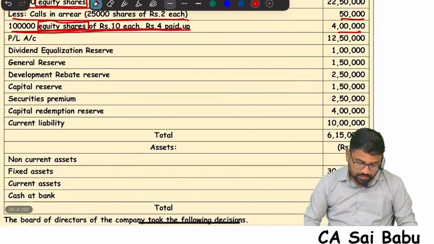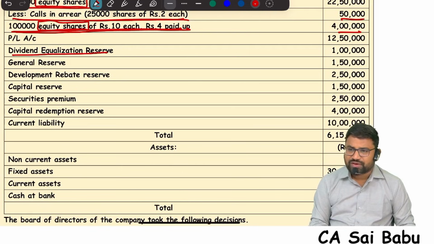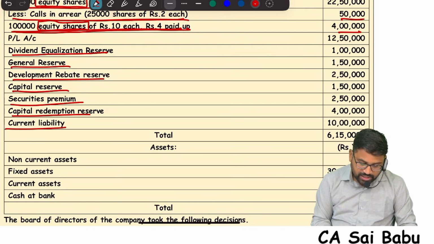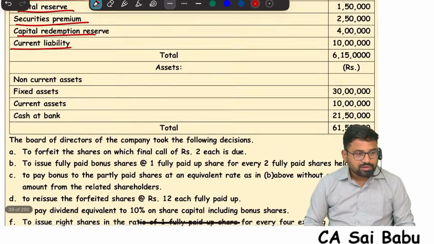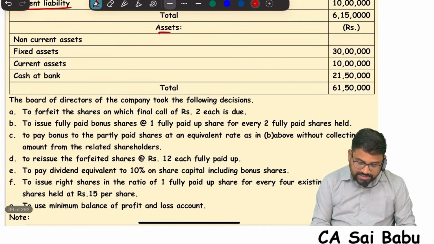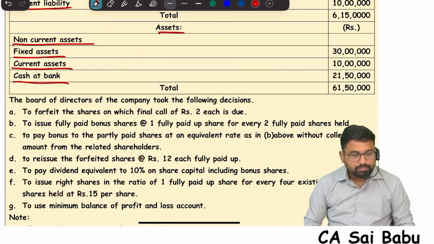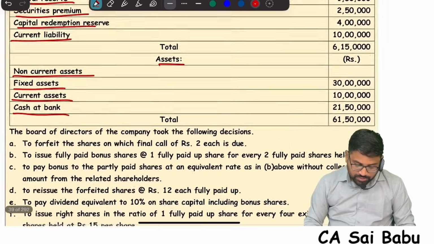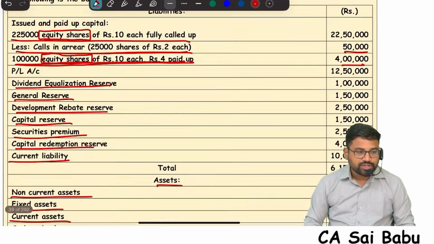Okay. They have P&L account, dividend equalization reserve, which is also a free reserve, general reserve, development rebate reserve, capital reserve, securities premium, CRR, current liabilities. So this is the liability side, sir, of the company. Now come to the asset side, sir: non-current assets like fixed assets, current assets, cash at bank. Okay, now see, this is the balance sheet of RR Company.